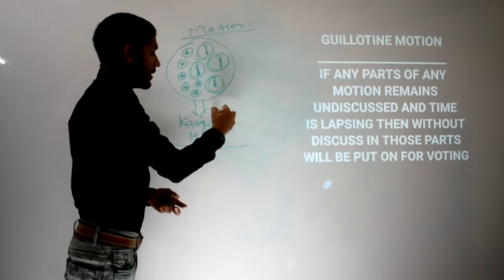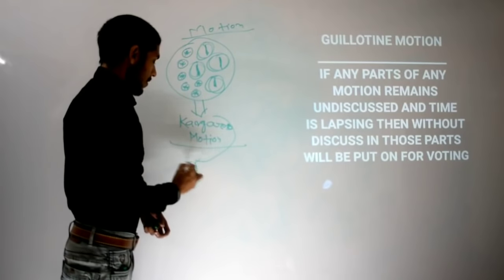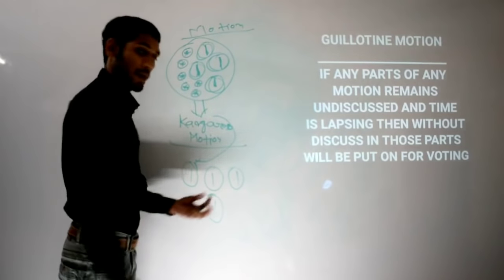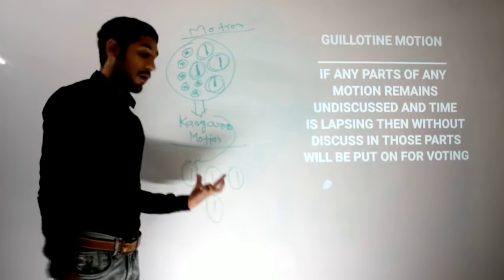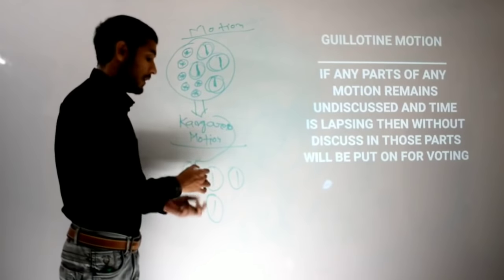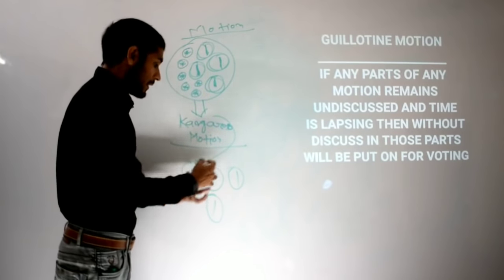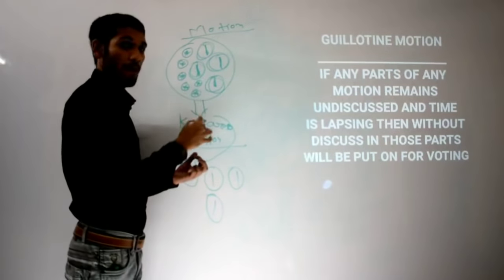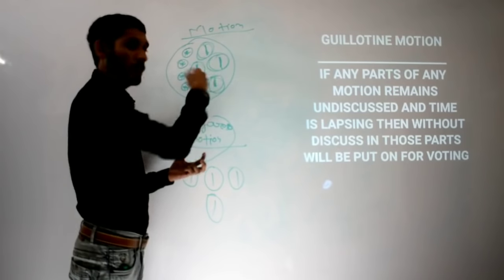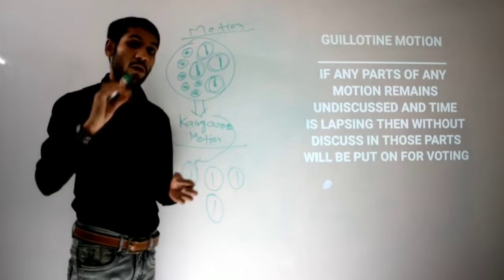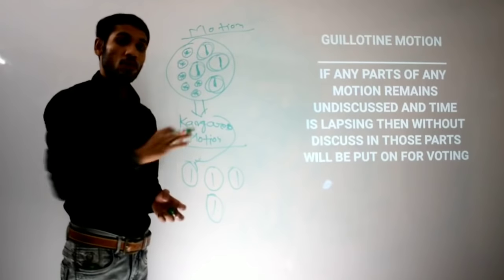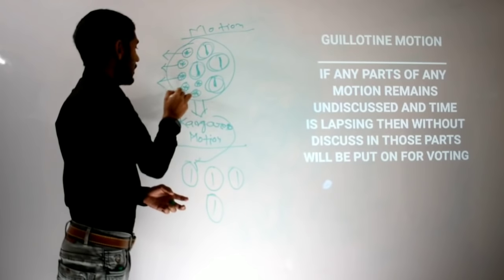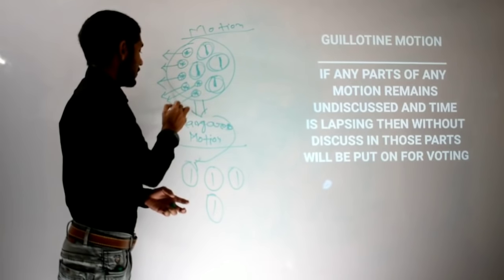Discussion and debate will happen only for those major issues, and voting will also happen only for those major issues. These other issues will be sidelined.